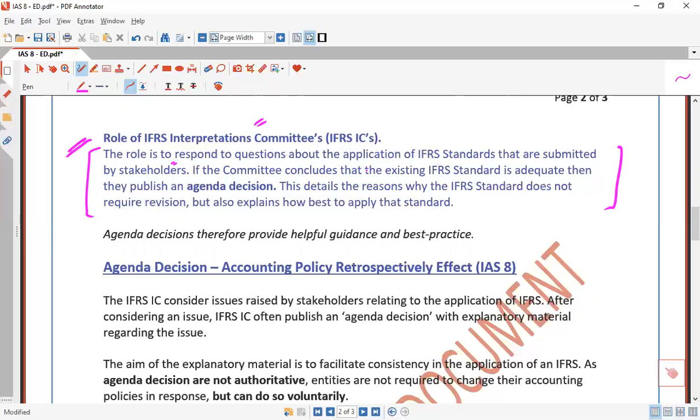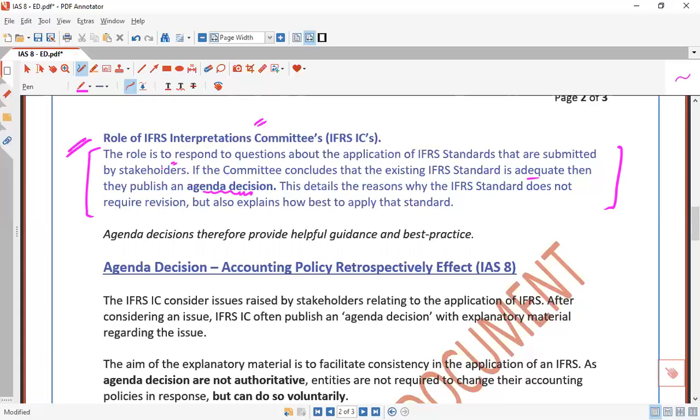If a stakeholder approaches the committee, the committee evaluates the situation. If some complaint or proposal is made by a stakeholder, but the interpretation committee feels that existing IFRS is adequate, then it publishes an agenda decision to the stakeholder.